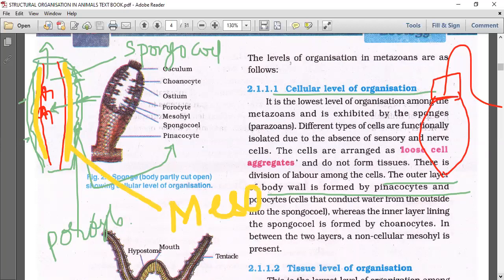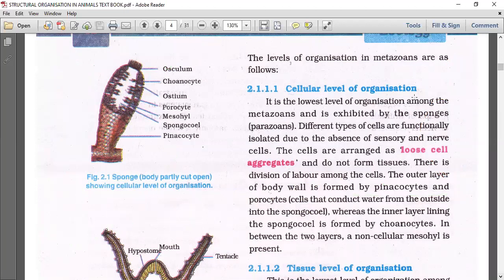Okay, so that is the total story of the cellular level of organization. What should be remembered? A very important thing to remember: they have aggregates of cells. The outer layer is pinacoderm and the inner layer is choanoderm.